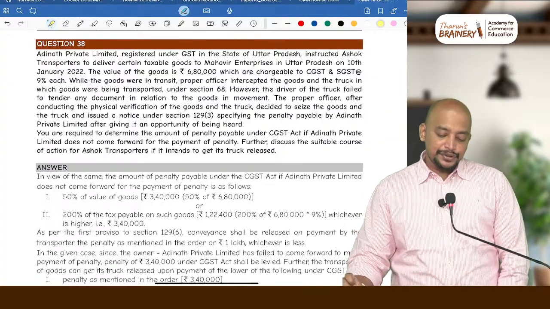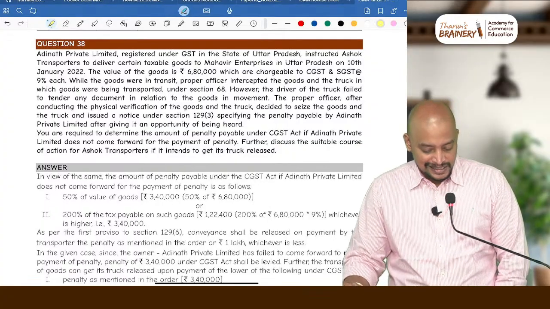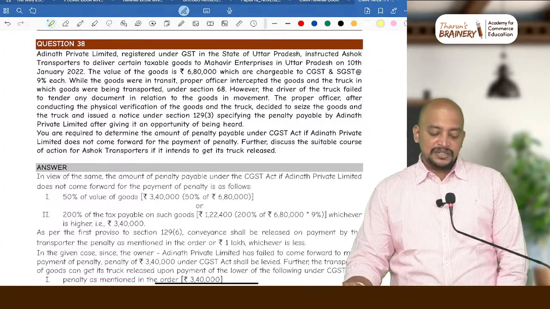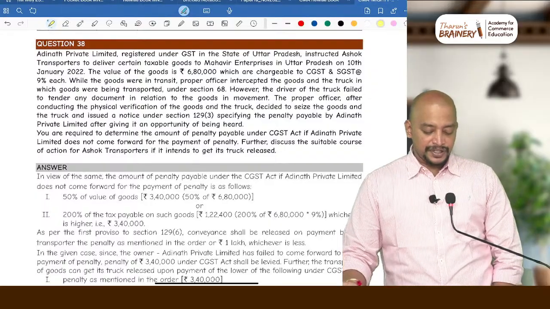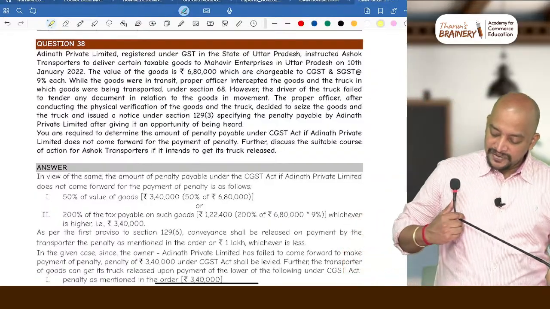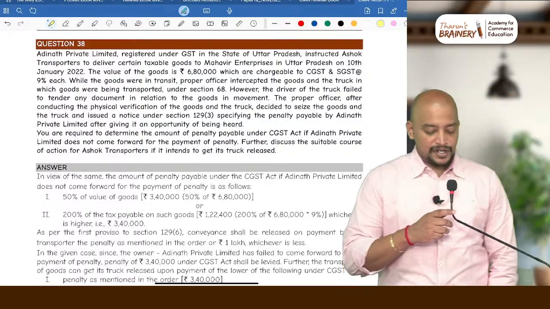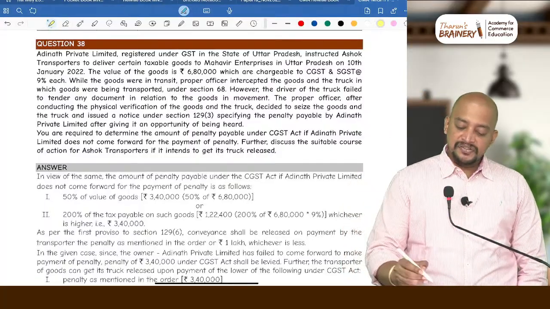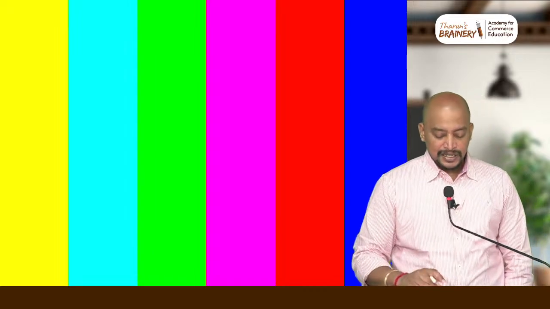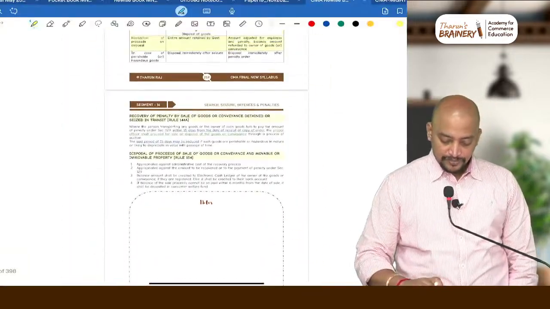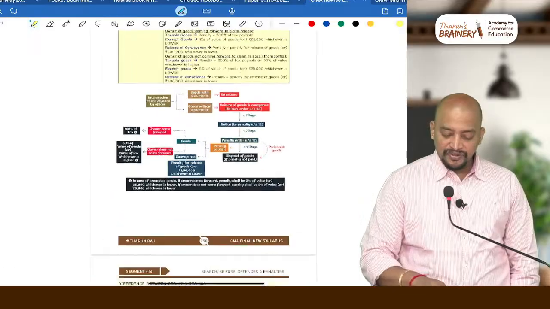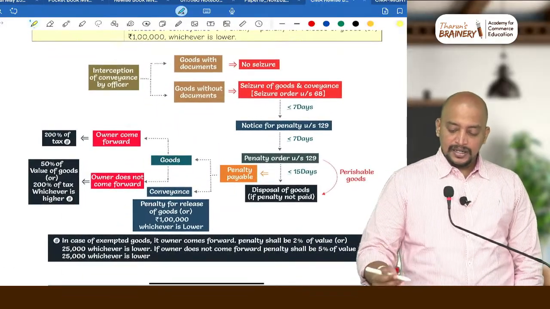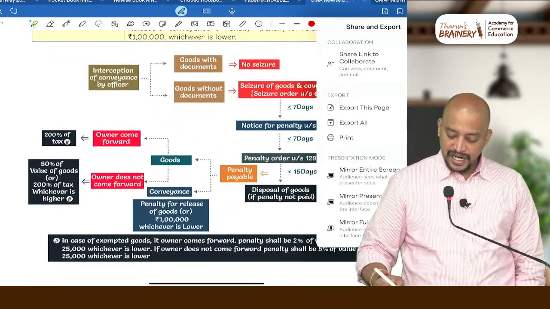You are required to determine the amount of penalty payable under CGST Act if Adinath Private Limited does not come forward for payment of penalty. Further discuss the suitable course of action for Ashok Transporters if it intends to get the truck released. So, we will see the relevant provision for this. So, kindly look into page 258 in your book.